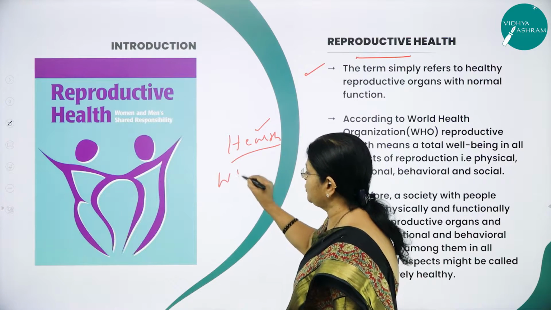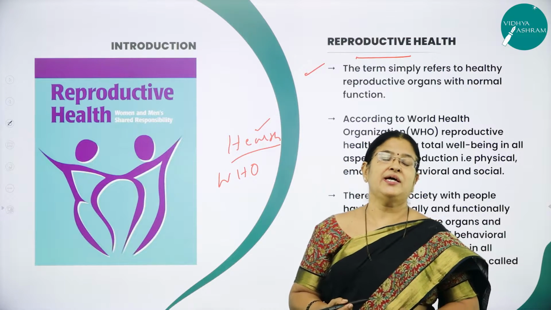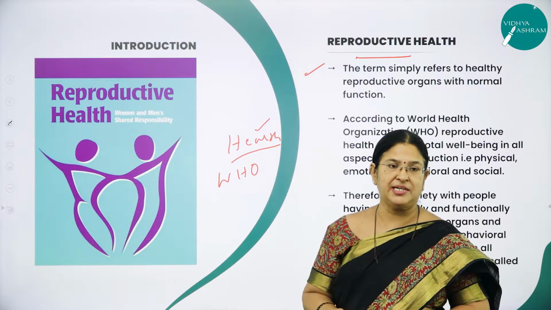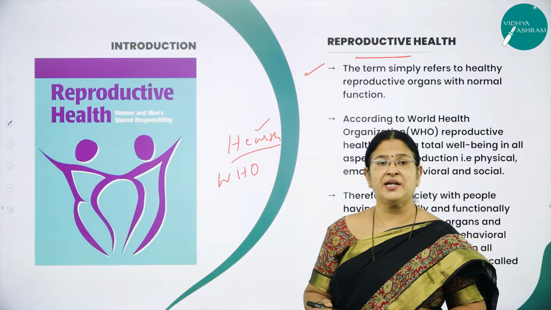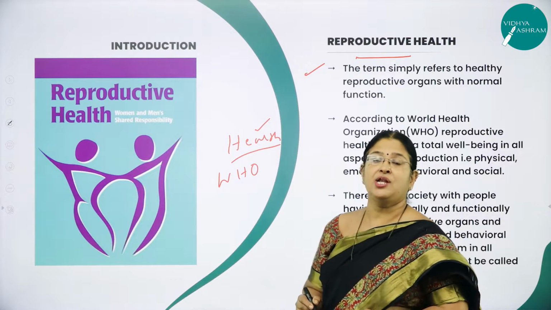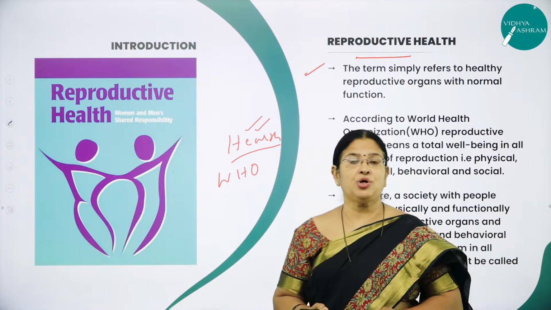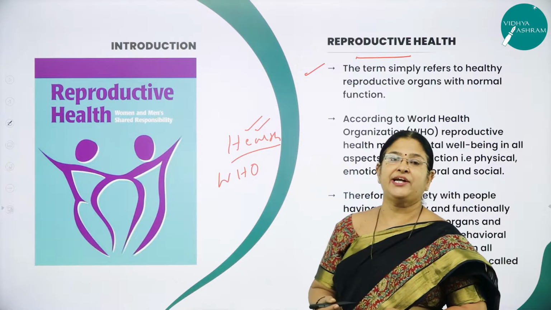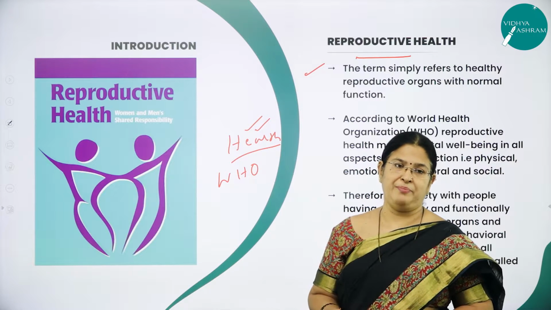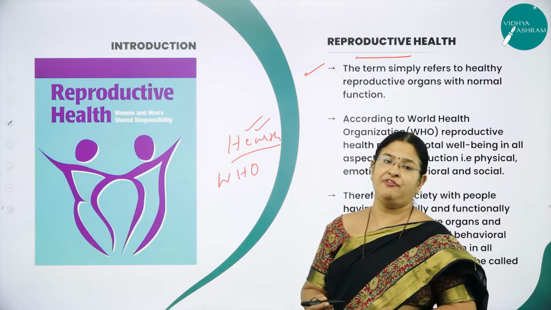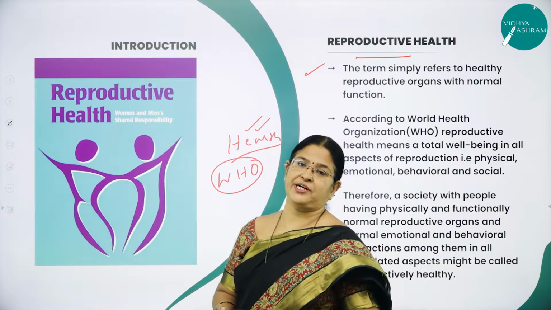According to WHO, the World Health Organization, health means a state of complete physical, mental and social well-being, not merely the absence of diseases. Not just the absence of disease is called health. It is total well-being, a state of complete physical, mental and social well-being, not merely freedom from diseases, right?